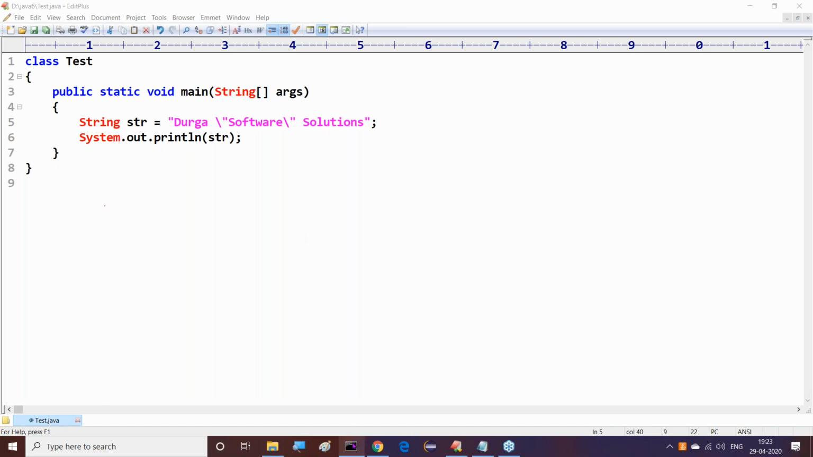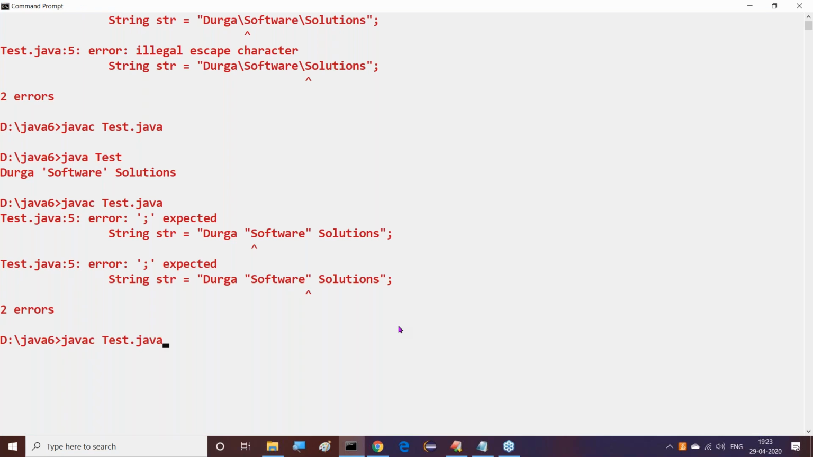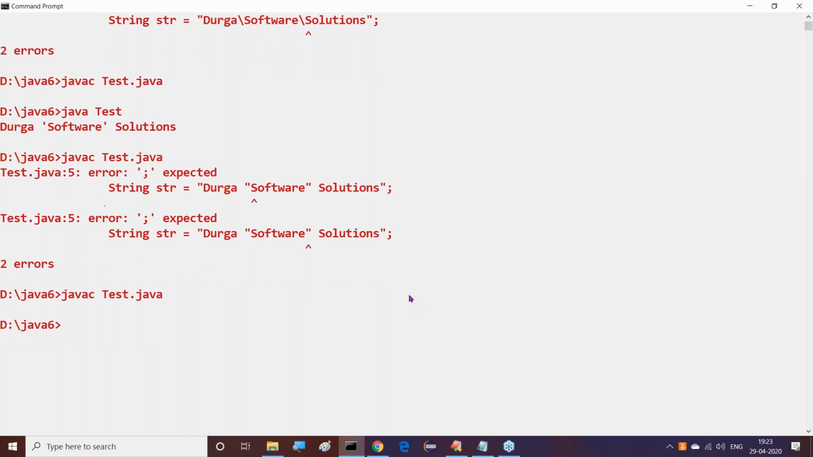In this scenario, I want to compile it. Possible or not possible? We are not getting any compilation error, guys. So we are able to execute this. When we execute this, we are able to get the output. Now the software is enclosed with double quotations. So this is exactly the meaning of putting double quotations inside the double quotations.